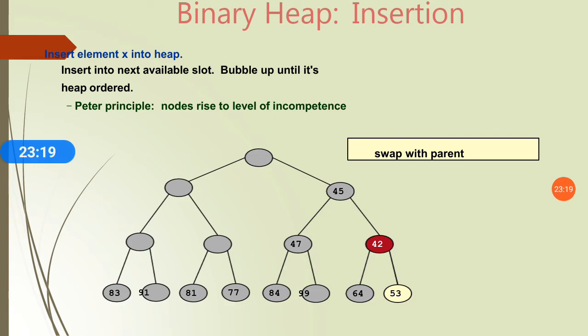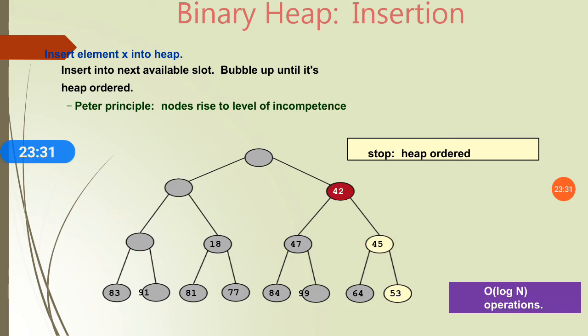Then again check if this heap is an ordered tree or not. If it is not, then again move up this 42 and swap it with its parent. So let's see, here 42 is the parent and it follows the property of the min heap. So likewise the insertion operation happens in a binary heap.